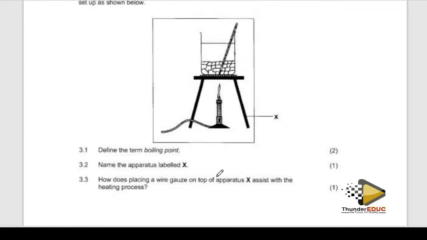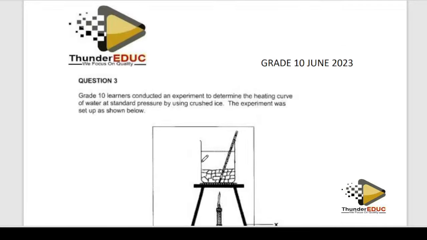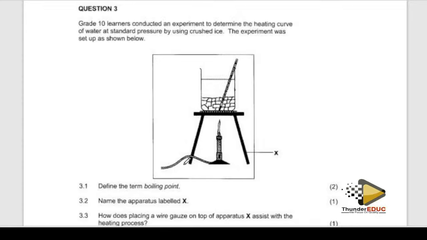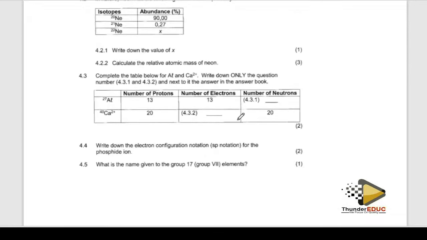What is boiling point? We have been talking about it. Which apparatus? How does the wire gauze on top of the apparatus assist in the heating process? Don't forget the wire gauze tries to spread the heat equally. Then they are saying number of protons, number of neutrons. You have to know that protons and electrons are always the same in atoms, but if it is positively charged, you will lose electrons of that charge.